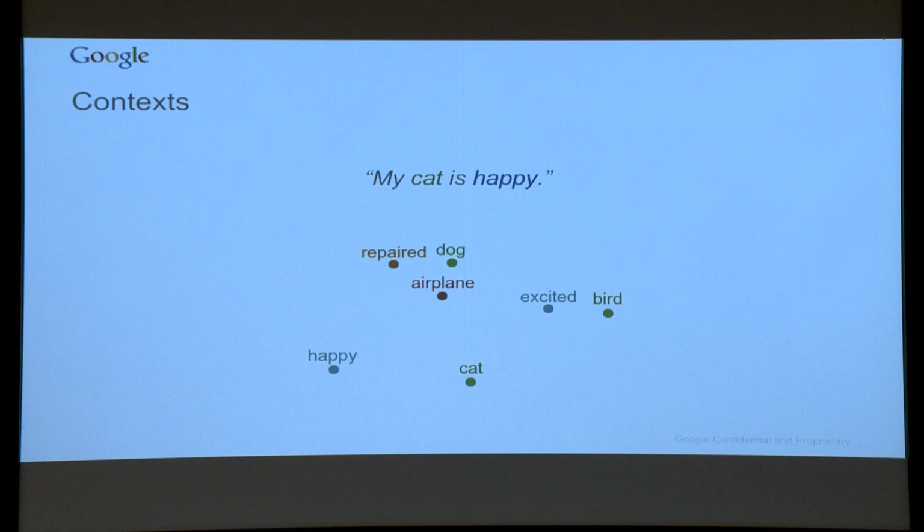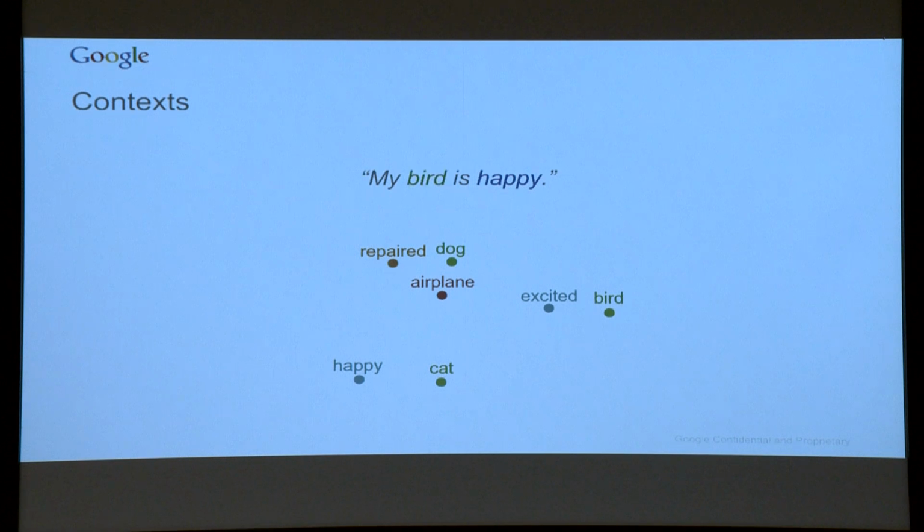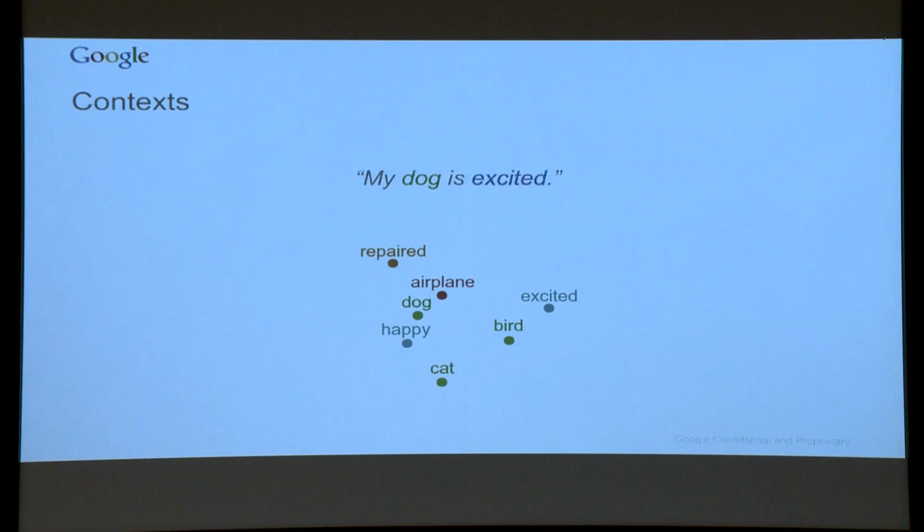All right, so let's see how this works. My cat is happy, and boo. Now it's much better. No, it's not actually, because they're still a bit random. But next we go on, and we see my bird is happy. And now we move bird and happy closer together. And a very interesting thing happened. Because we moved both closer to happy, now cat and bird are closer too. And if we keep doing this, my dog is happy, dog comes in there too, right? We can also switch up the context. You say my dog is excited, and we get even closer.